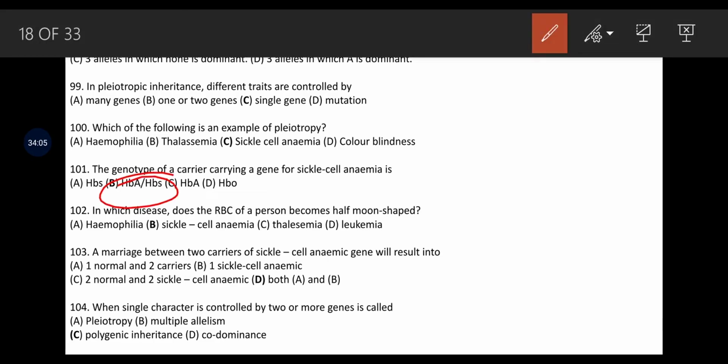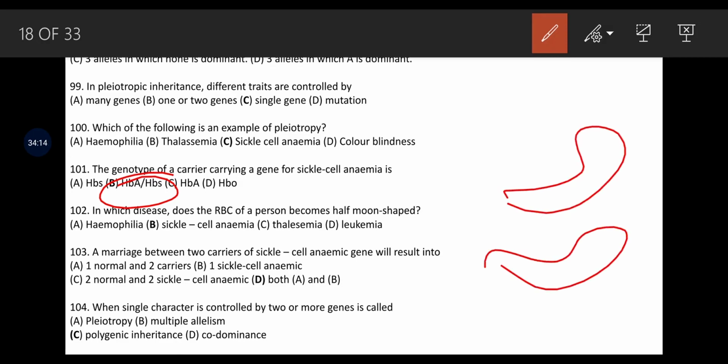In which disease does the RBC of a person become half moon shaped? आंसर है सिकल सेल अनीमिया. इसमें हाफ मून शेप्ड ब्लड, ये होते हैं क्या? आरबीसीस होते हैं, जिससे प्रॉपर ब्लड सर्कुलेशन में भी प्रॉब्लम होता है. Marriage between 2 carriers of sickle cell anemia will result in 1 normal and 2 carrier, 1 sickle cell anemic, तो दोनों हो सकता है.